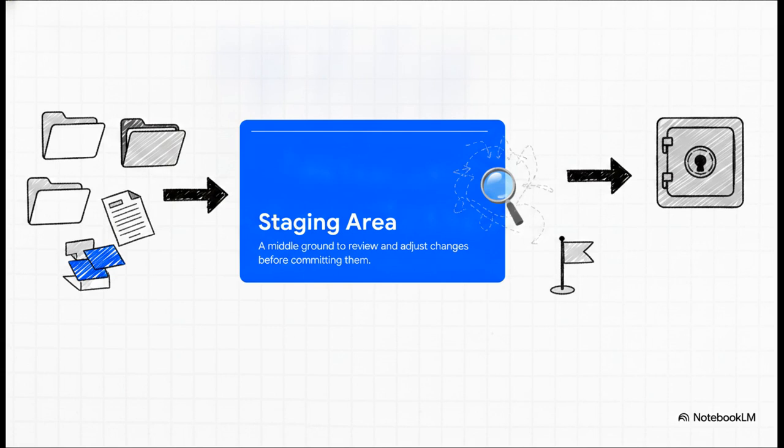Nope, they go to the staging area, which is sometimes called the index. You can really think of this as an explicit checkpoint or a draft space. It gives you all the flexibility in the world to decide exactly what goes into your next version. It basically lets you review and fine-tune your changes before they become a permanent part of your project's history.